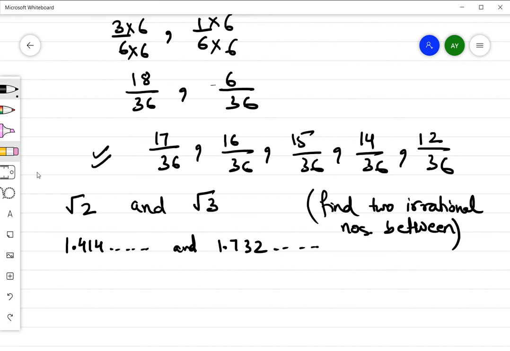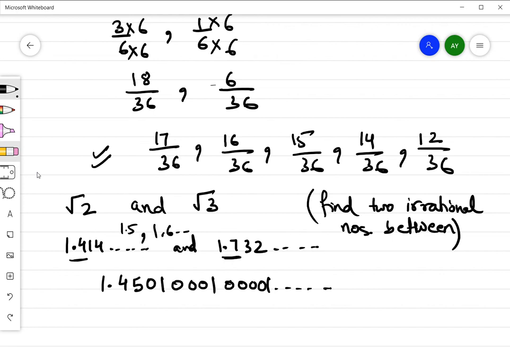So I can write in between, I can say it will be 1.450010001 and so on. Another number I can write, I can take 1.6 also, because this is 1.4 and that is 1.7. So I can take 1.5, 1.6, something like that. So I'll take 1.50200002000002, which should be a non-terminating, non-recurring decimal expansion. So you can take any.